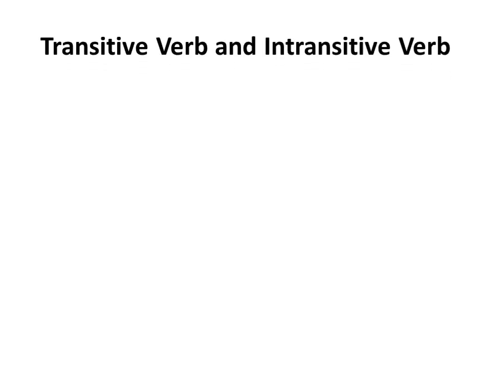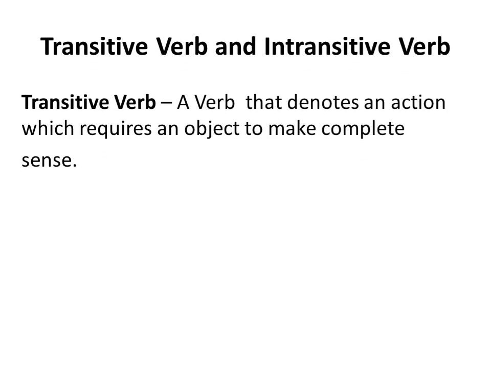A verb can be classified as transitive verb or intransitive verb. Transitive verb that denotes an action, which requires an object, direct object, to get complete meaning, to make complete sense. As, he drives a car.